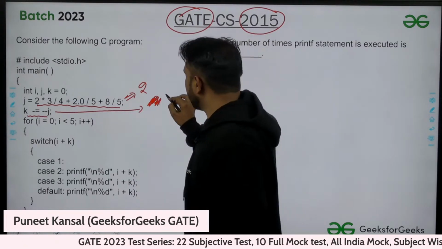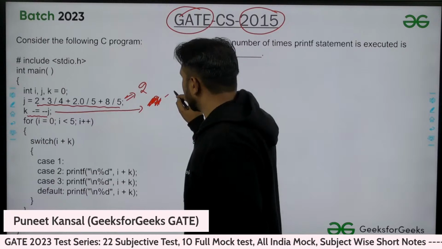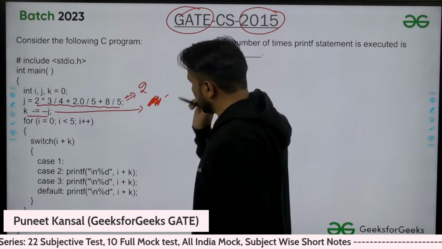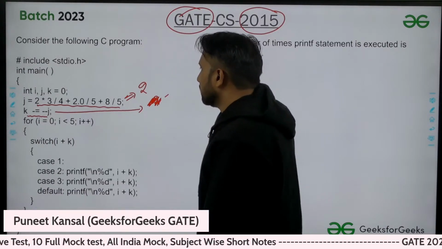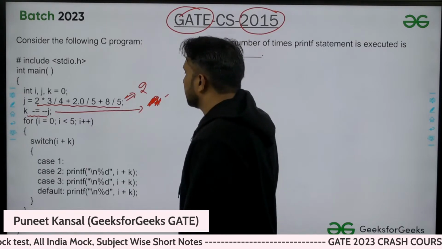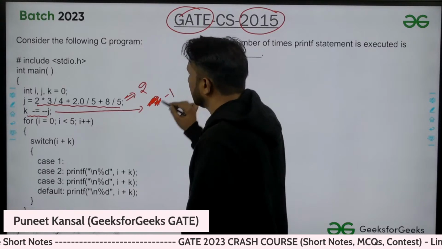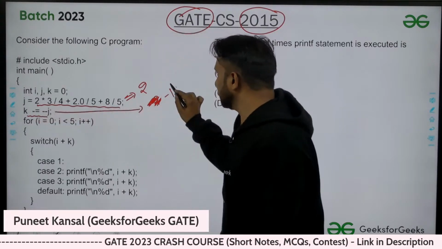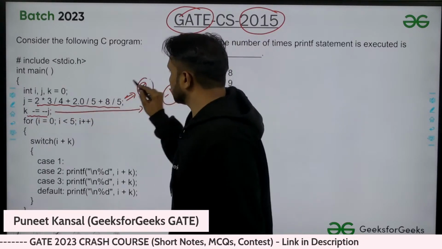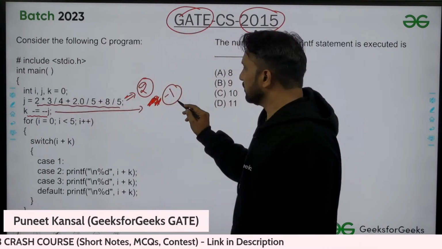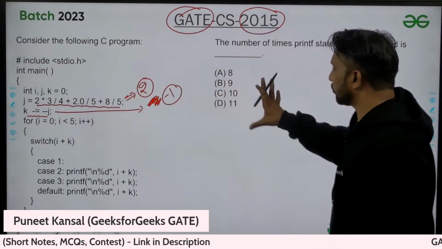Okay, so you will get minus 1 here. You will get K value as minus 1 and J value as 2. You can check out this thing, and can you tell me what is the output?